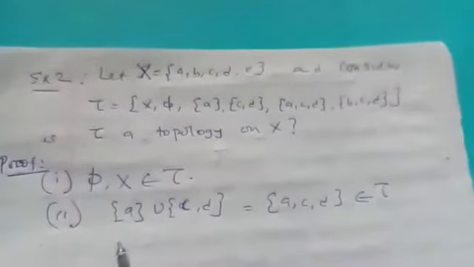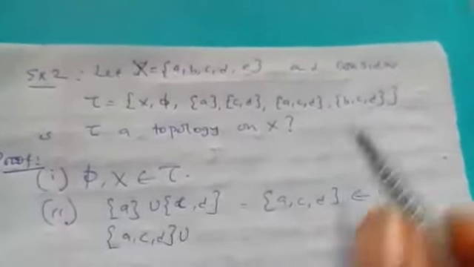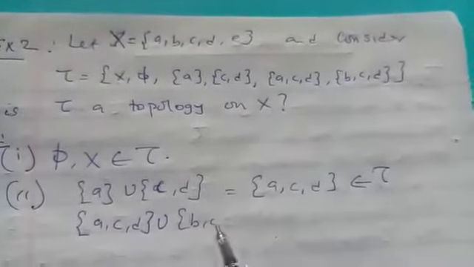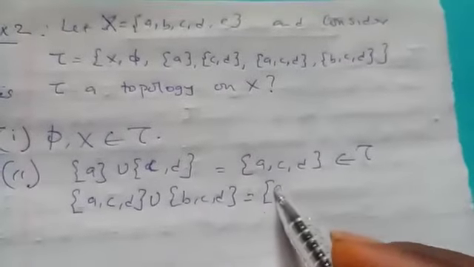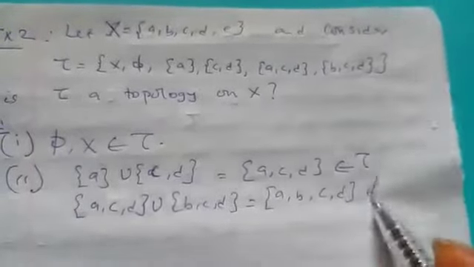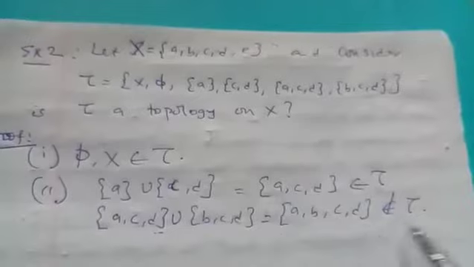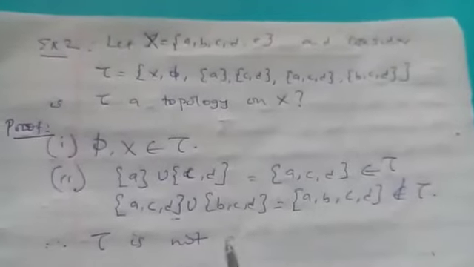But let us pick another union. I want to find the union of these two because it must be any sets there. If I find the union here, the union will be A, B, C, D. So you see that A, B, C, D is not an element of tau. So since we can produce two sets whose union does not belong to this, in that case tau is not a topology. So therefore tau is not a topology.